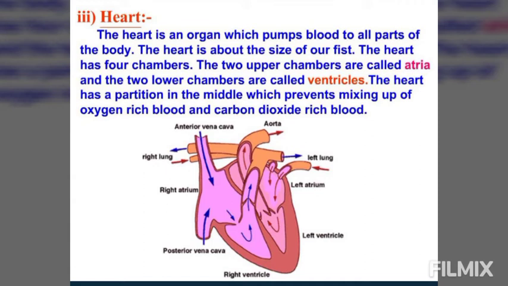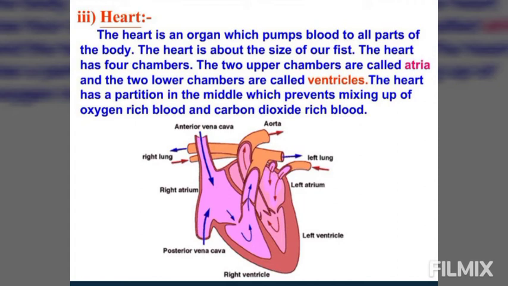The right auricle opens into the right ventricle, and the left auricle into the left ventricle. There are no valves in between the two auricles or in between the two ventricles.